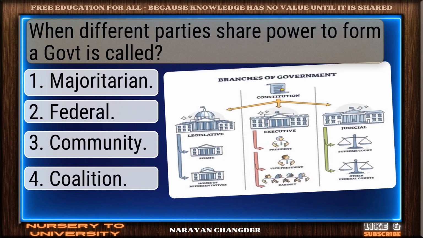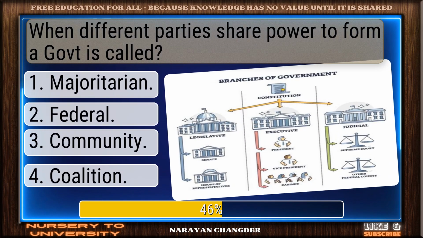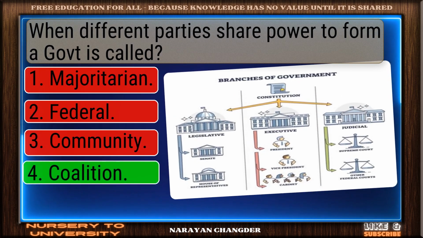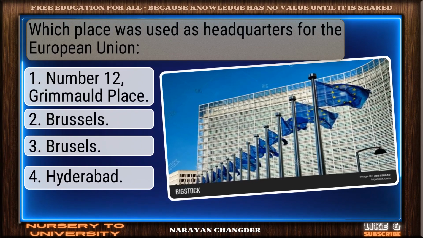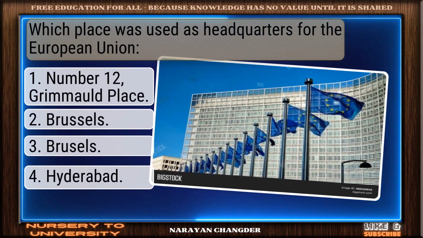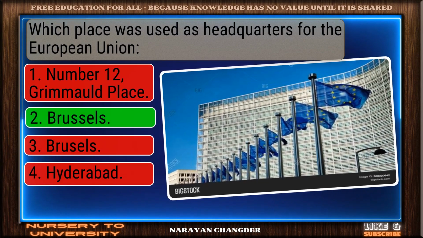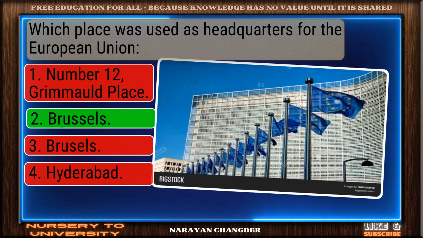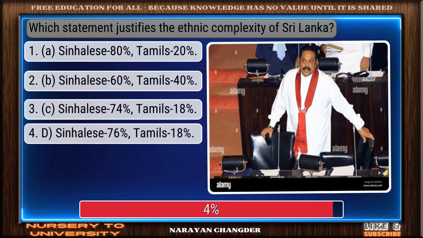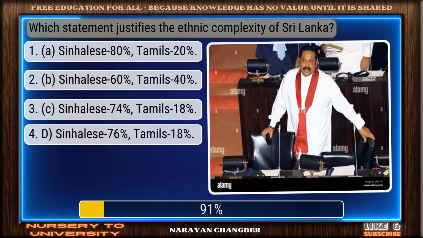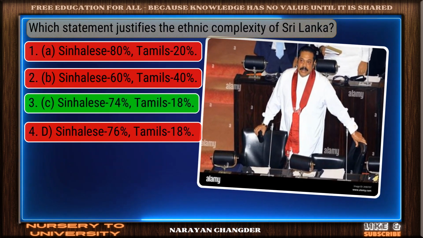When different parties share power to form a government is called... Excellent. Coalition is well reasoned. Which place was used as headquarters for the European Union? Bravo! Brussels is the answer. Which statement justifies the ethnic complexity of Sri Lanka? You chose Sinhalese 74%, Tamils 18%, correct?